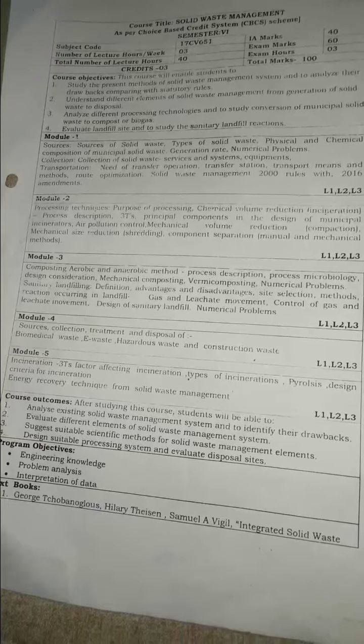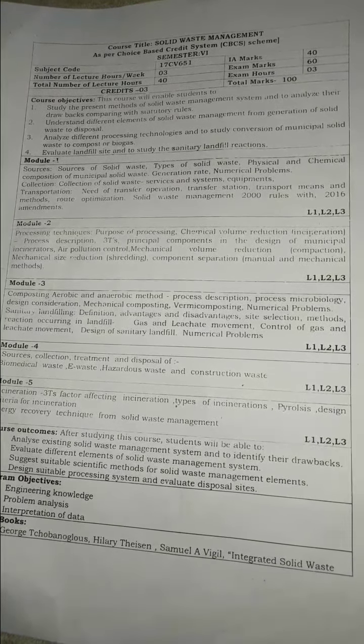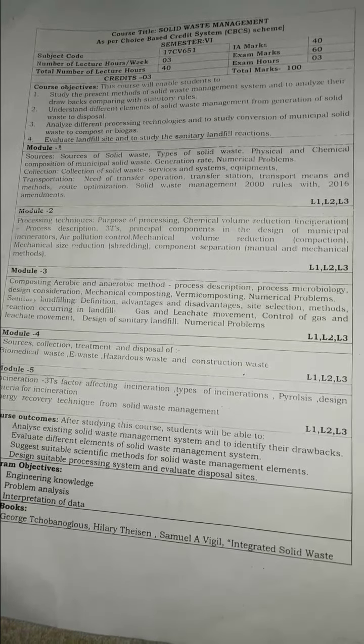So this is what we are going to study in module 1. Okay, so let's begin with module 1.